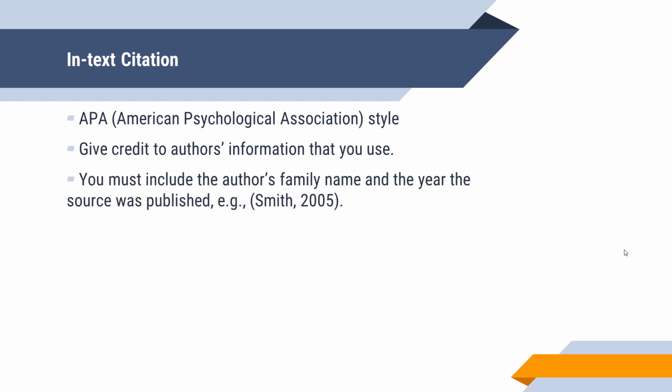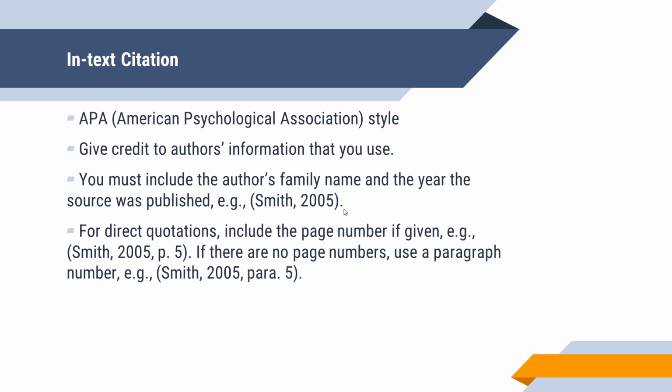So how do we give credit? You must include the author's family name and the year the source was published. For example, if I used information from Smith's 2005 article, I have to include an in-text citation, such as this, which refers to end of sentence citation. I would put the bracket Smith, comma, 2005, bracket, full stop.